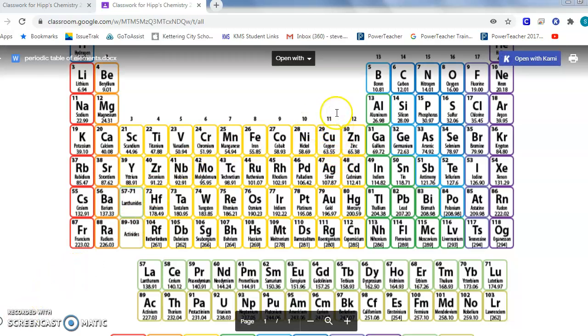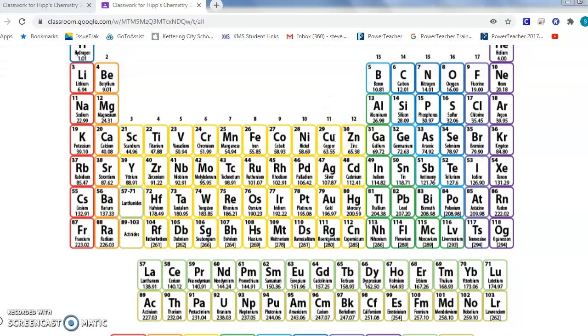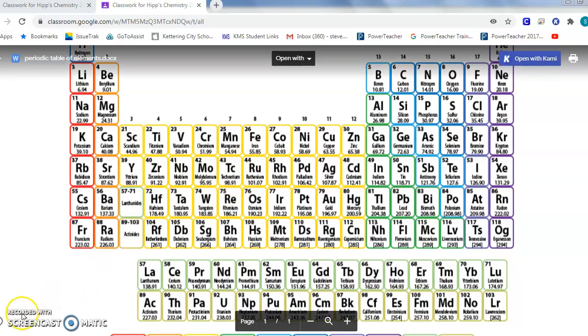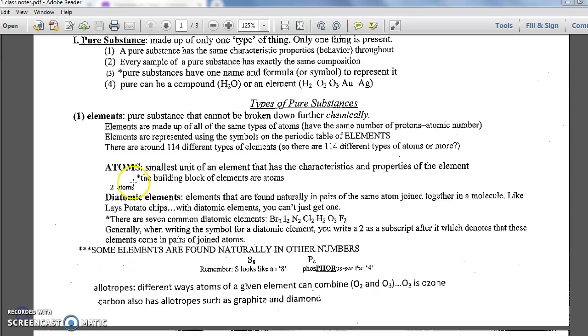Now in that penny, you would have the copper atoms in there. You would have the zinc atoms in there. So now we would have two different types of elements or atoms in that coin. That coin was not pure anymore. Pure means one type of element is there, made up of one type of atom. Pure means only one thing. So many of our coins are not pure. They are mixtures called alloys.